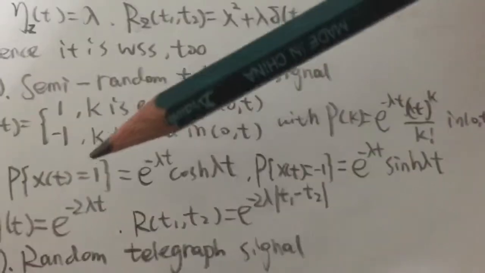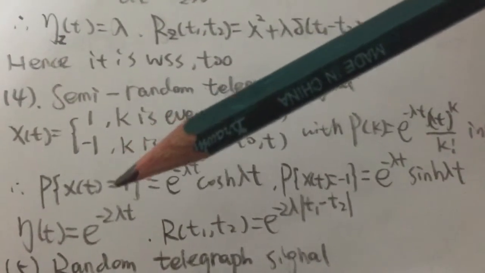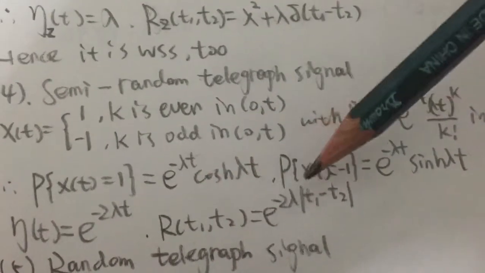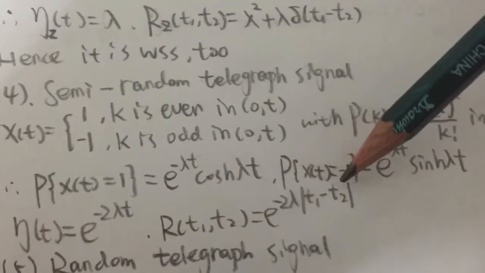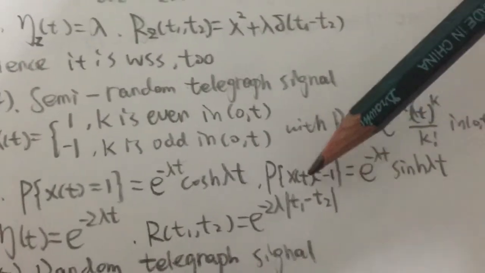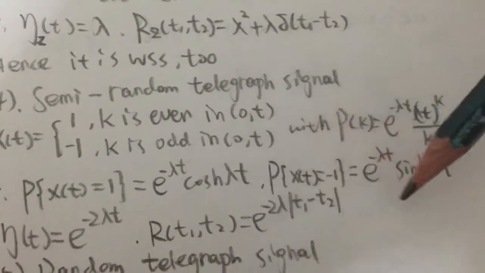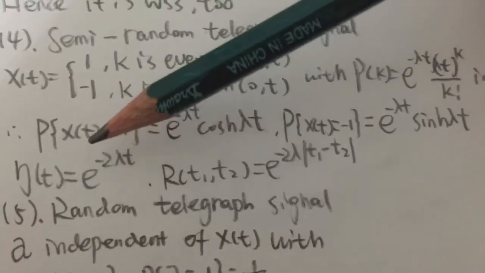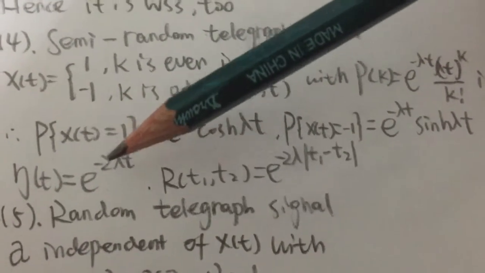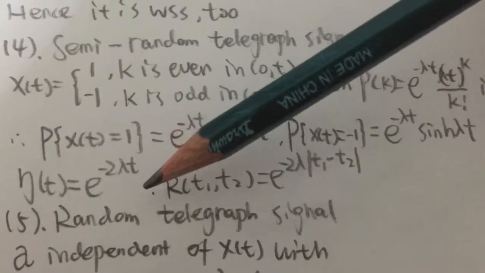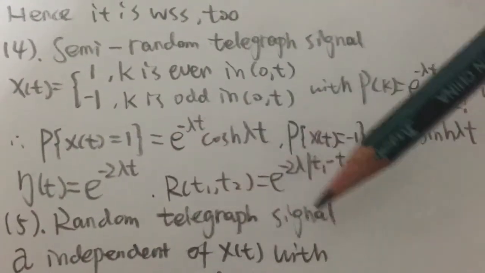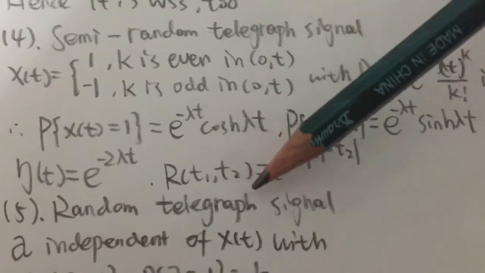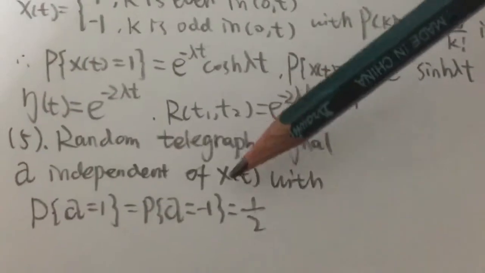So we have P(X(t) = 1) equals this one, and the probability that X(t) equals minus 1 is like this. So the expectation eta(t) is e^(-2 lambda t), and the autocorrelation is like this. It's a function of tau.